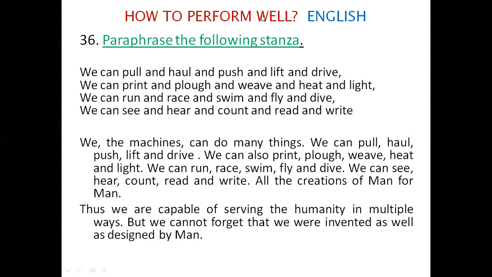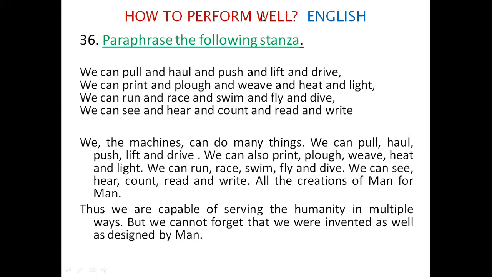In continuation of the discussion of the question paper for class 10, we discussed the foregoing 35 questions. This is the 36th question. Totally, as you all know, there are 47 questions. And this is the 36th question I am going to discuss. A question like: paraphrase the following stanza. Here, just as a model, I have selected four lines from Machines, a poem prescribed for you.